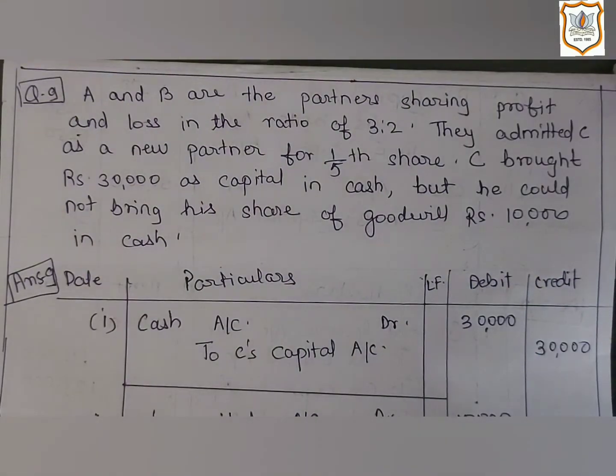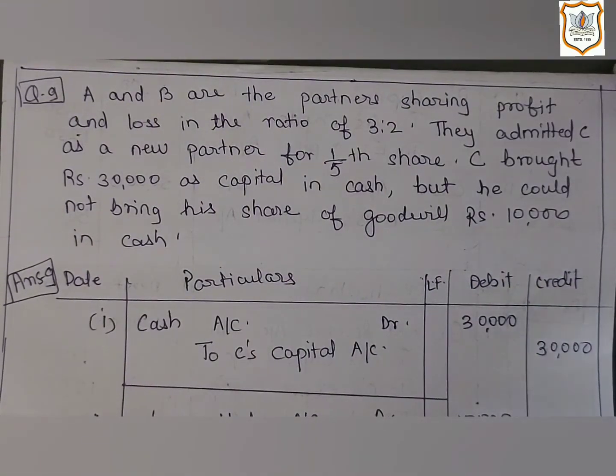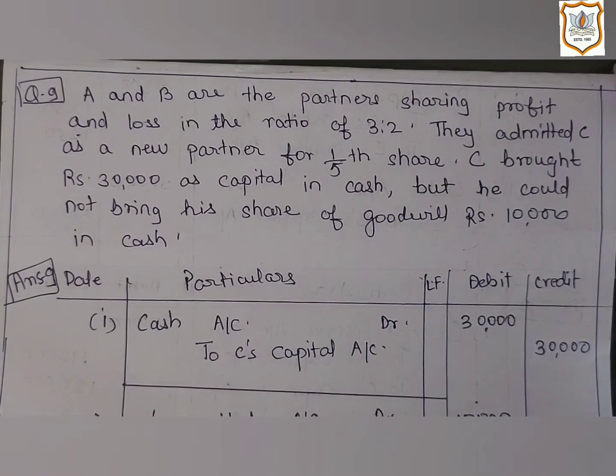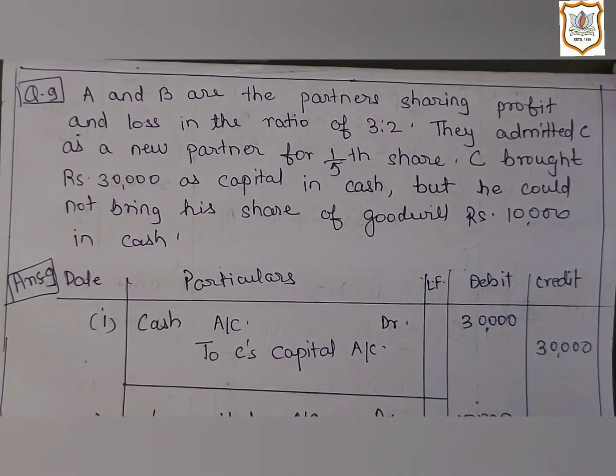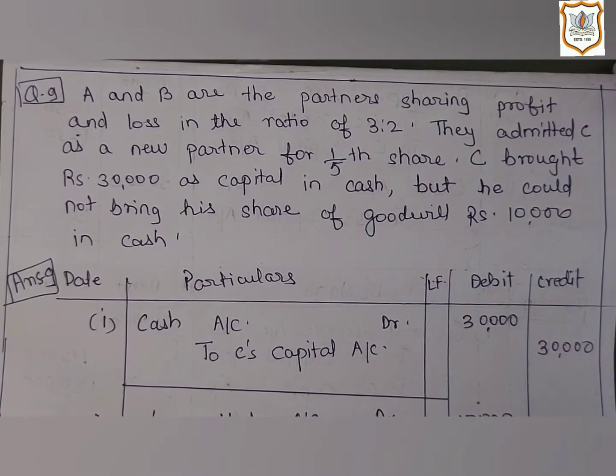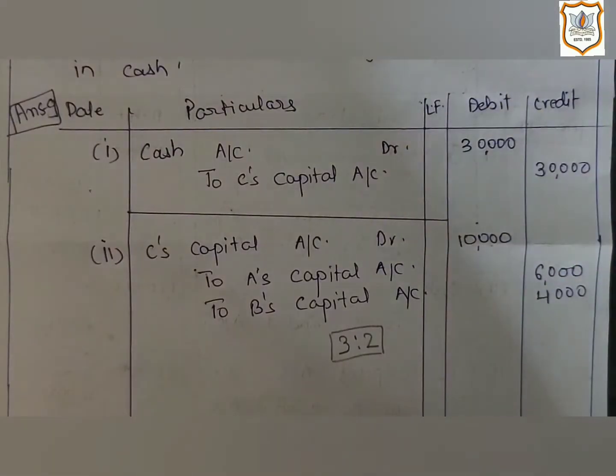In this question sacrificing ratio is not given, but we have already studied that when sacrificing share or sacrificing ratio is not given and the old ratio of old partner and new partner's share is given, relative old ratio of old partners will be their sacrificing ratio. So here sacrificing ratio will remain the same, that is 3:2, as relative old ratio of old partner.